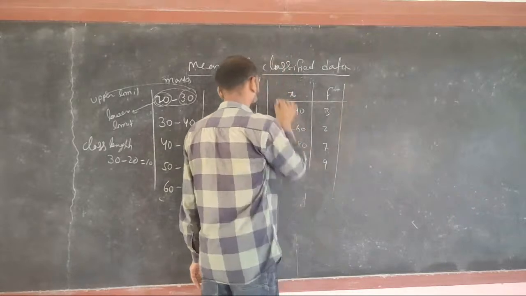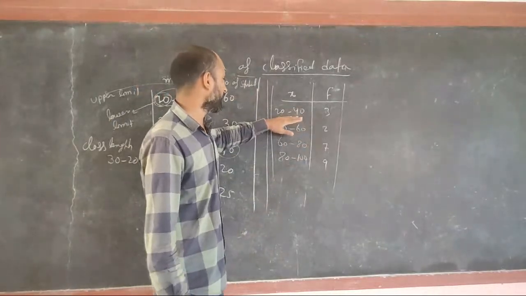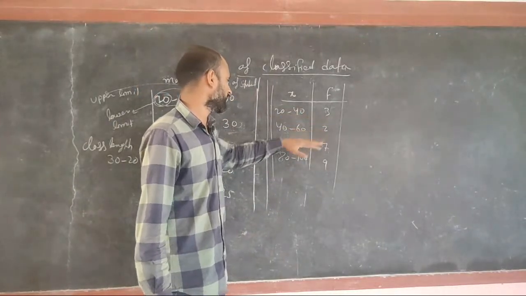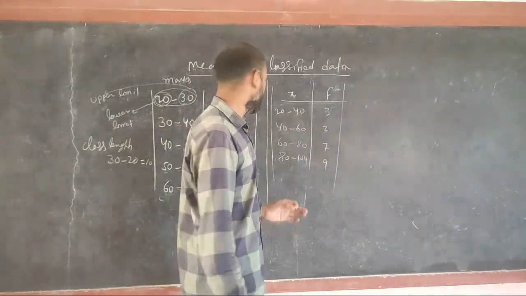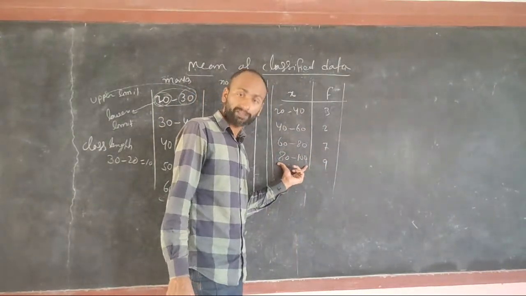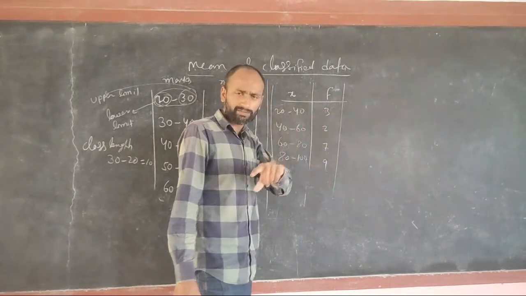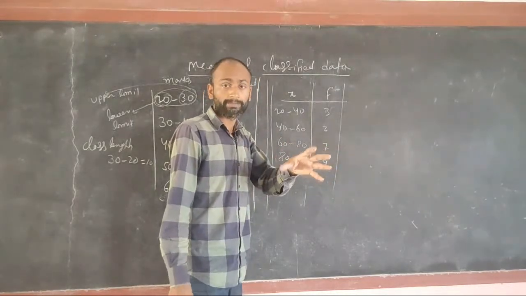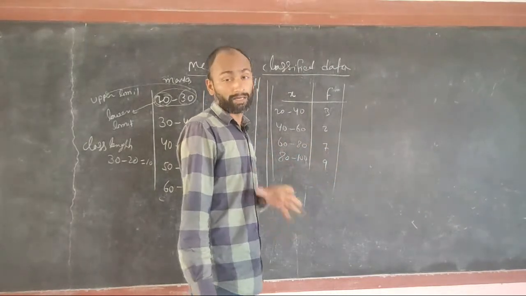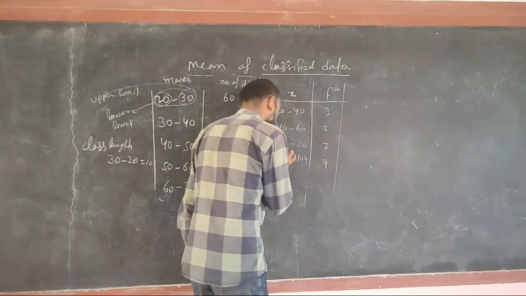This interval has been repeated 3 times, this 2 times, this 7 times and this 9 times. Frequency tells about the repetition, how many times the data occurred. So the modal class will be the one with the highest frequency.